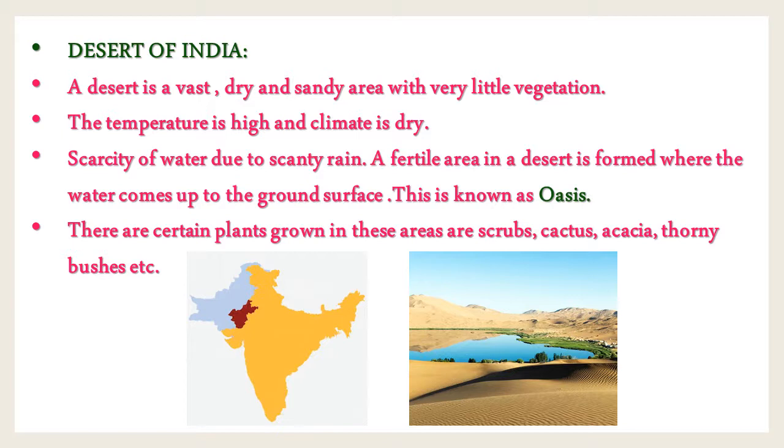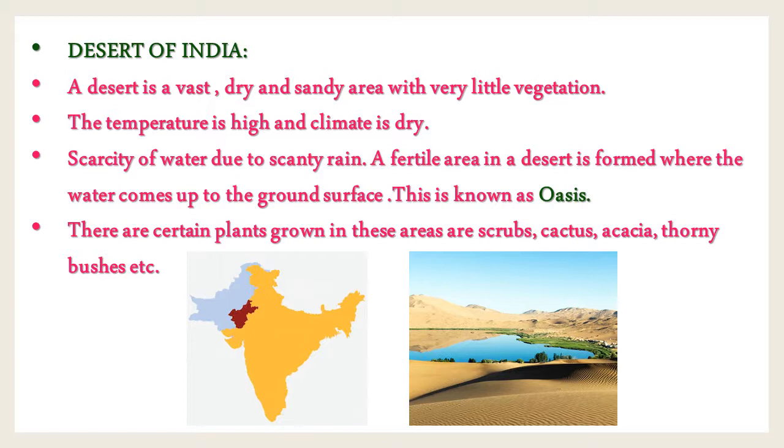A fertile area in a desert is formed where the water comes up to the ground surface. This is known as an oasis. Once again I will read. Scarcity of water due to scanty rain. Scanty rain means insufficient rain. A fertile area in a desert is formed where the water comes up to the ground surface.